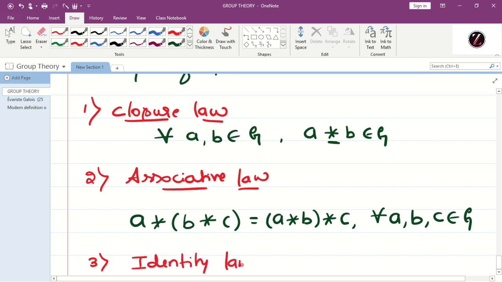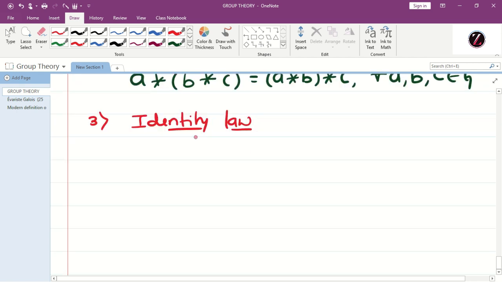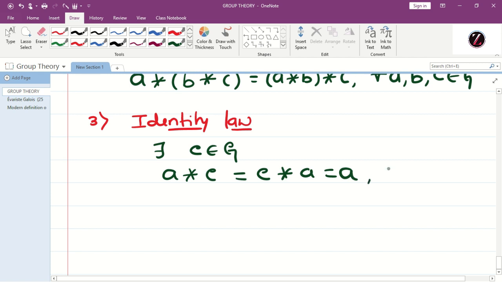What do you mean by identity law? There exists an element e belongs to G such that a star e is equal to e star a, that is equal to a. And this must be true for all a belongs to G.